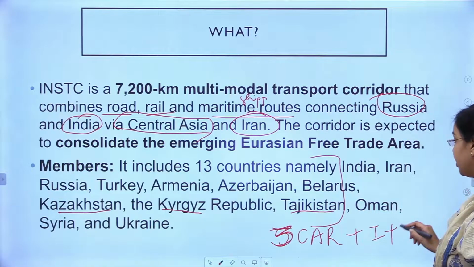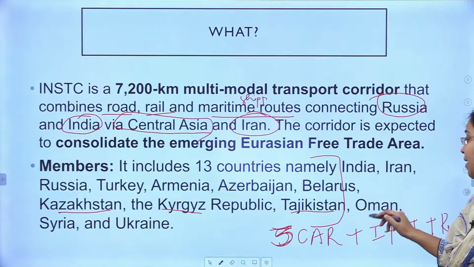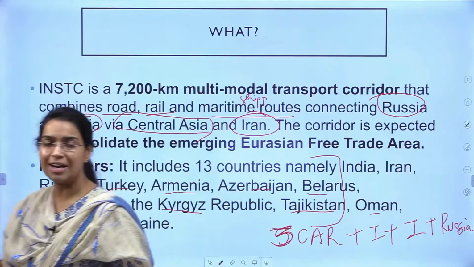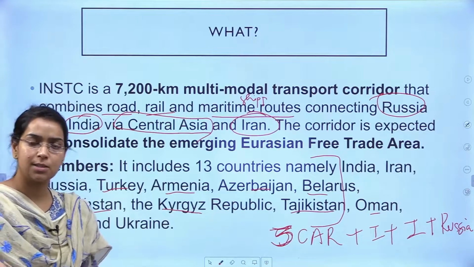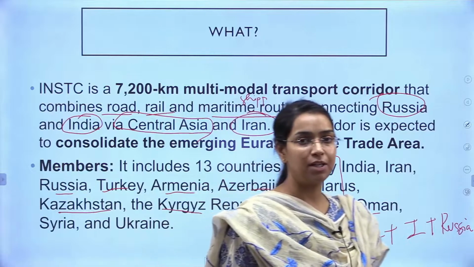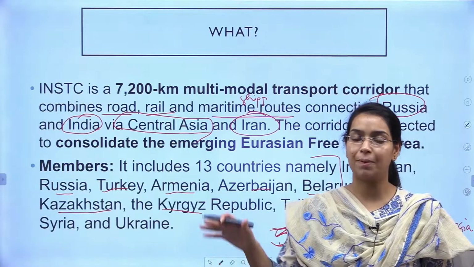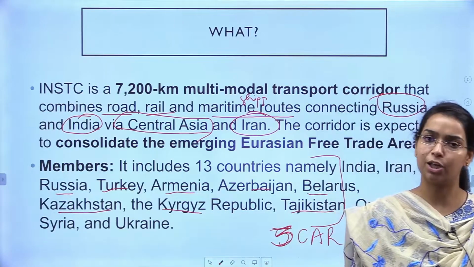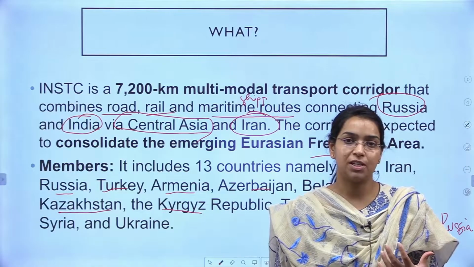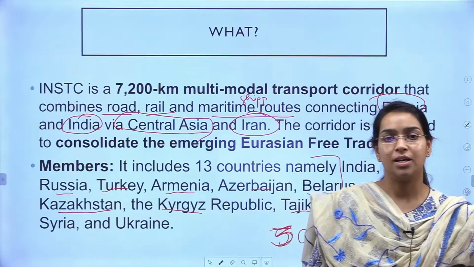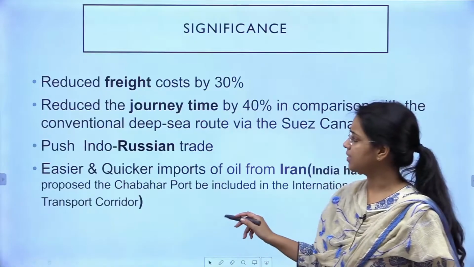Then we have India, Iran, Russia, the spearheaders of this initiative, and then there are some other countries also in and around this region that also want to become part. As I told you, the countries of Eastern Europe will also join it, right? Because this transit corridor is very beneficial for every party that is getting included. The trade of everyone who participates will increase, they will be able to import the things they need easily and export also in an efficient manner. So the members who come in will benefit, right? This is what is written here.